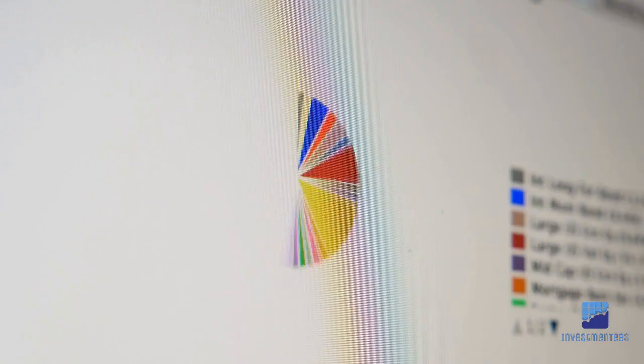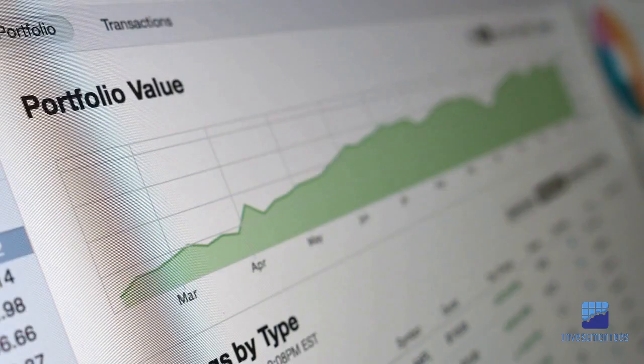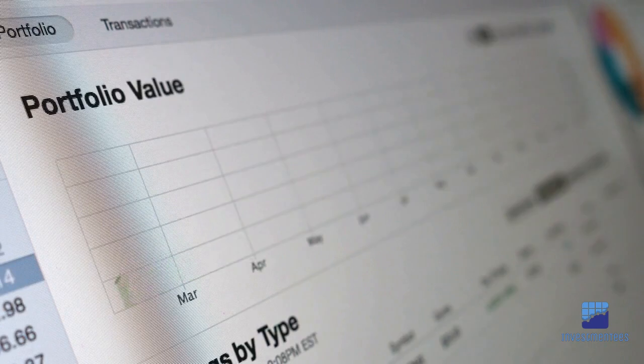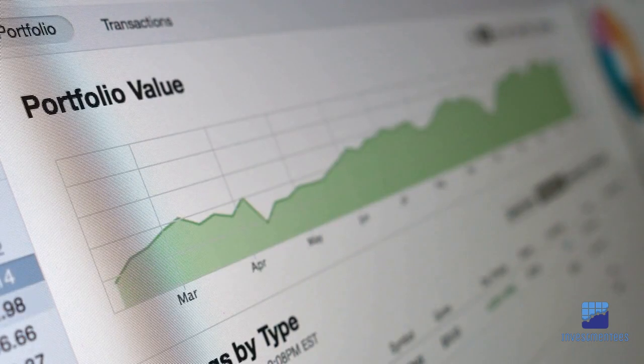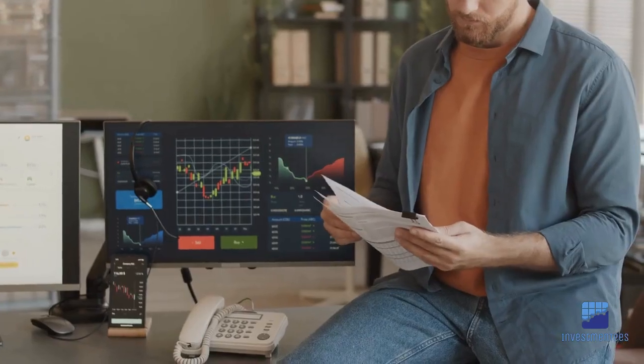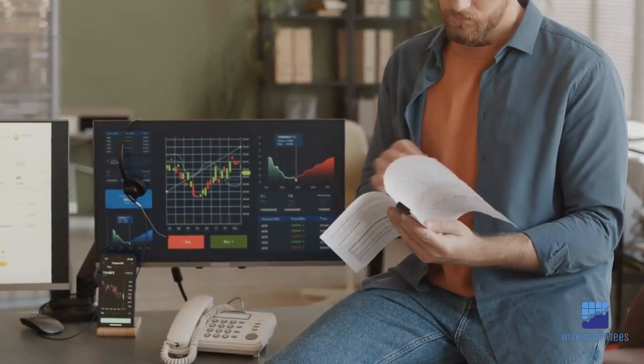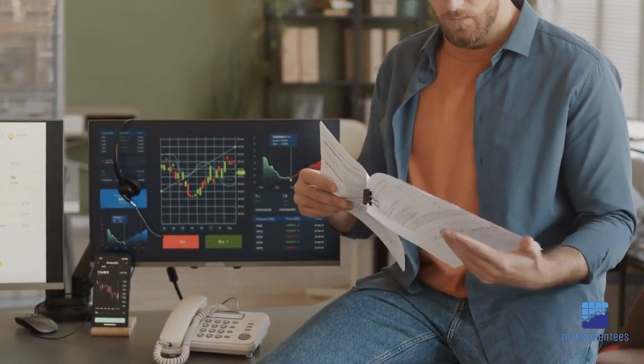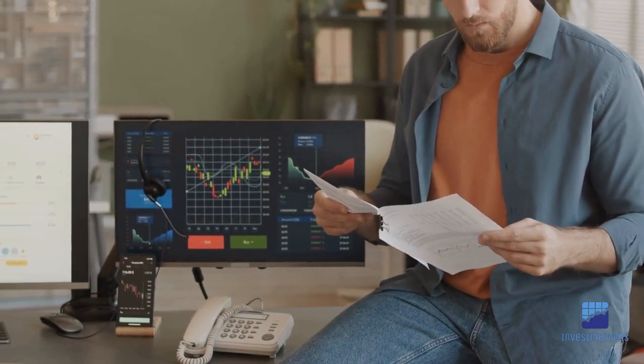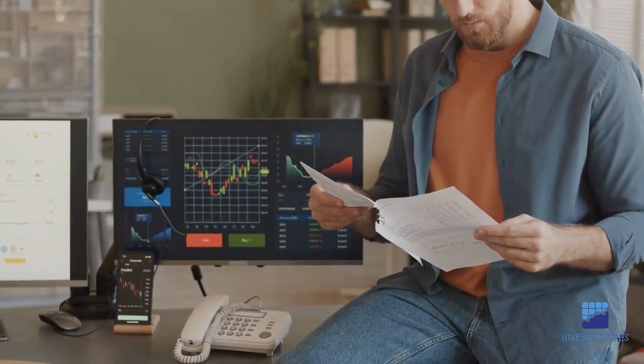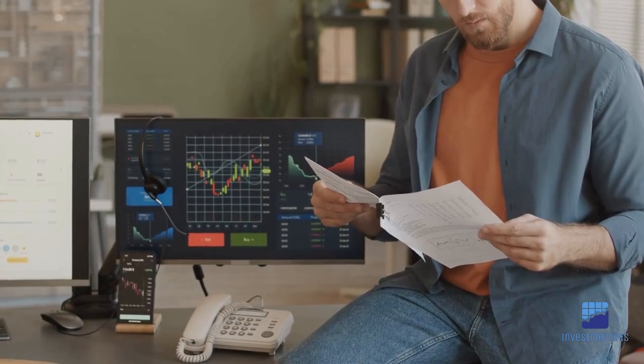An investor can build a portfolio around market capitalization by diversifying their investments across small-cap, mid-cap, and large-cap companies. This can be done by investing in individual stocks, exchange-traded funds, or mutual funds that focus on specific market capitalizations. It is important for investors to conduct thorough research on the companies or funds they are considering investing in, as well as to regularly monitor their portfolio and adjust their investments as needed to ensure they align with their investment goals and risk tolerance.